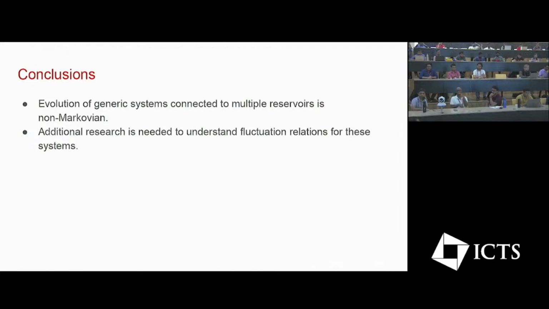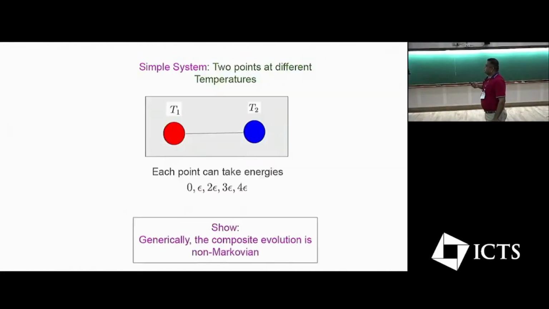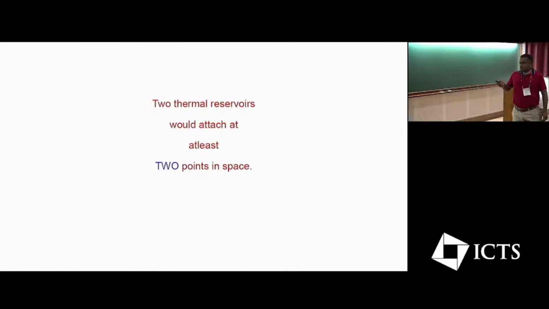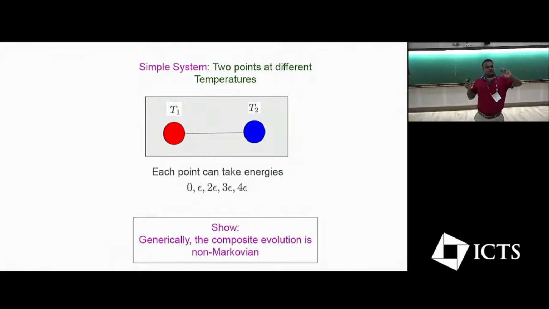No, so here what I'm doing is, when I considered this entire system to begin with, I just considered the system as 2 points. But what are the degrees of freedom for a system? Right now all I'm saying is that they're just 2 points, and each of these can take on these energies.